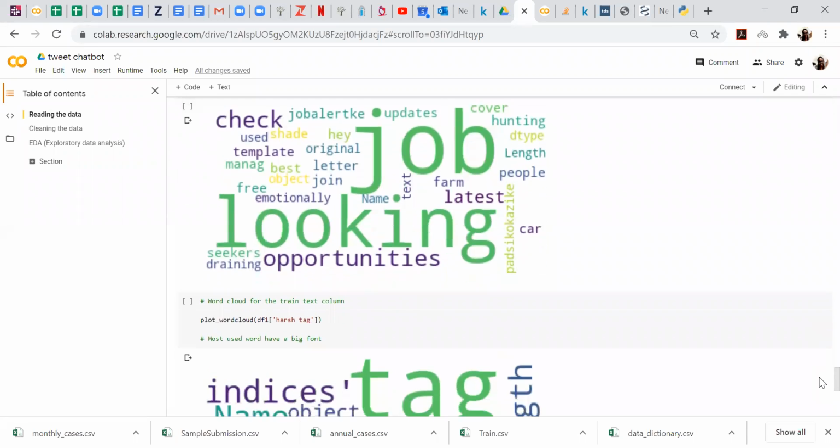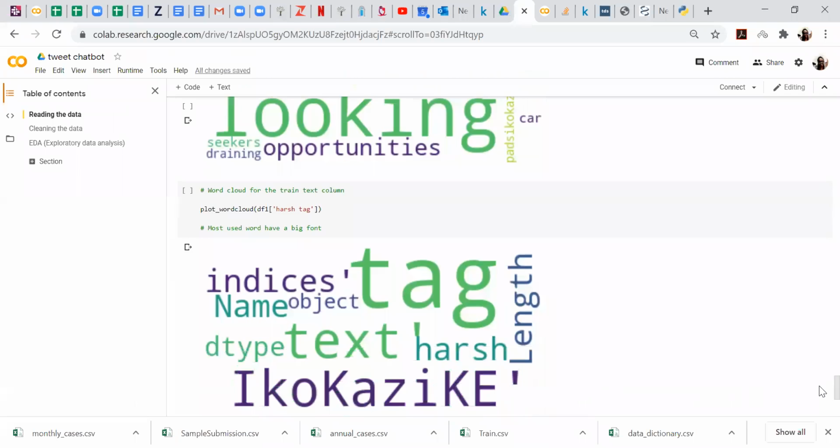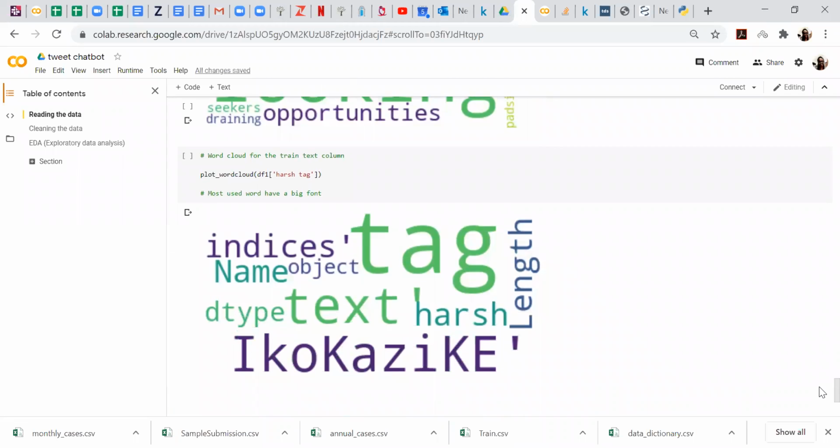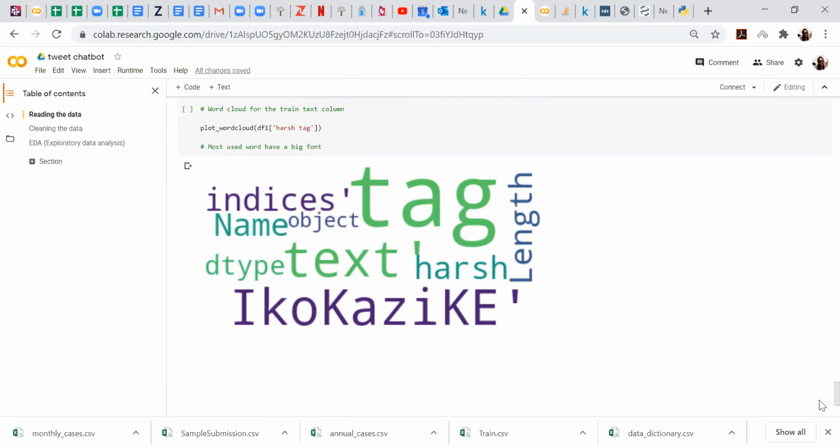And then I went ahead and did for hashtag as well. So Ikokazi KE clearly is a famous hashtag, and then the word tag as well. And then the word hash. Indices, name, object, and detail. But ideally, those are the common words. Yeah, so basically I did those.